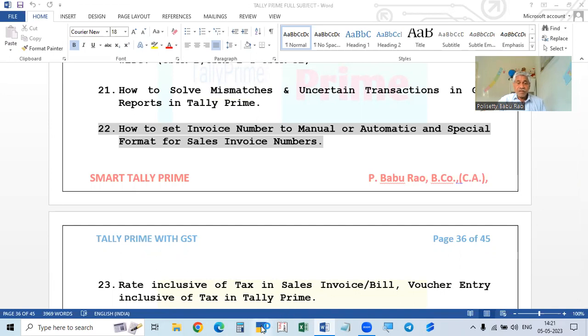We will go to Tally Prime. Generally, how do you record it? We record in the sales voucher. We record the quantity, and the rate means the taxable rate, the total amount outside, and then we calculate the tax. So the taxable value plus tax will be the total invoice value.